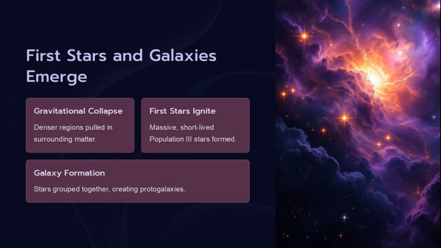As time went on, some areas in the early universe were slightly denser than others, leading to gravitational collapse. These regions pulled in surrounding gas and dust. Under immense pressure, the gas heated up, allowing the first stars to ignite. These stars, often called population 3 stars, were massive and burned their fuel quickly, but they paved the way for future stellar generations. Over time, stars clustered together, forming protogalaxies. Through further merging and growth, these protogalaxies evolved into the diverse galaxies we recognize today, from graceful spirals to giant ellipticals.